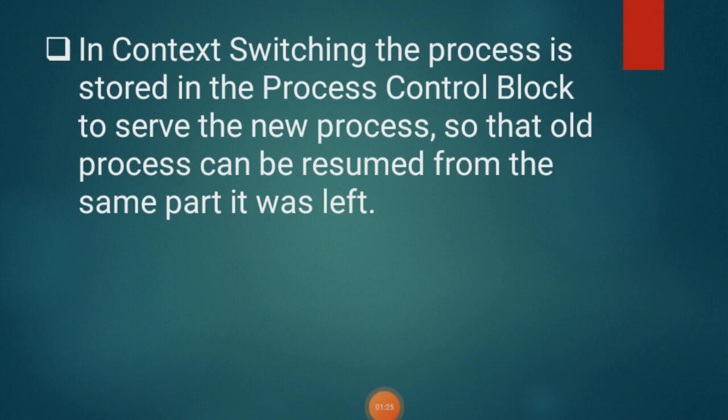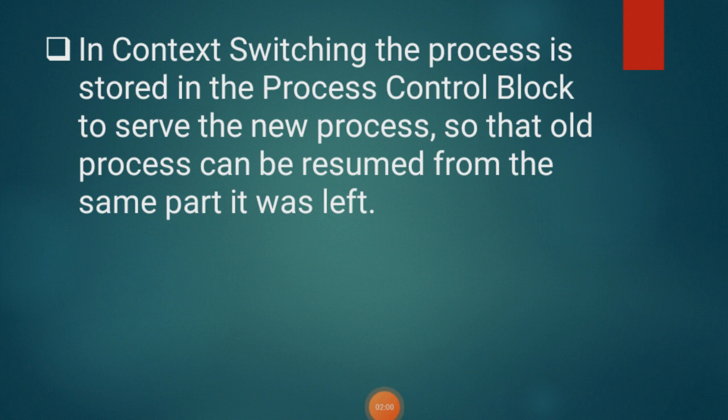Because to serve the new process, the old process can be restarted from the same point where it was left. Whenever the old process comes back for execution, in the running state, we need to resume from the same point where it was left.